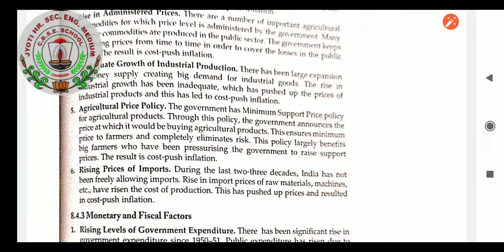Rising prices of imports. Definitely, when your supply is less in your own country, then the import prices will be higher. When the goods are not easily available in our market, they will be demanded from the outside market, and definitely the prices of imports will increase because the things are not easily available in our country. That's why we are demanding from outside countries. During the last 2-3 decades, India has not been freely allowing imports. The rise in import prices of raw materials, machines, etc. has raised the cost of production. This has pushed up prices and resulted in cost push inflation.